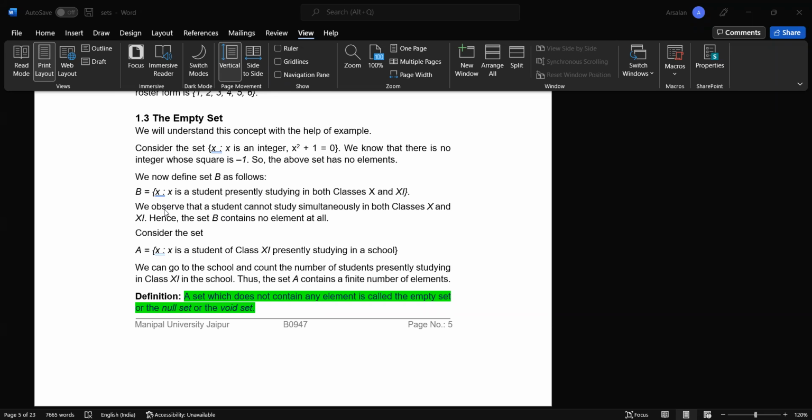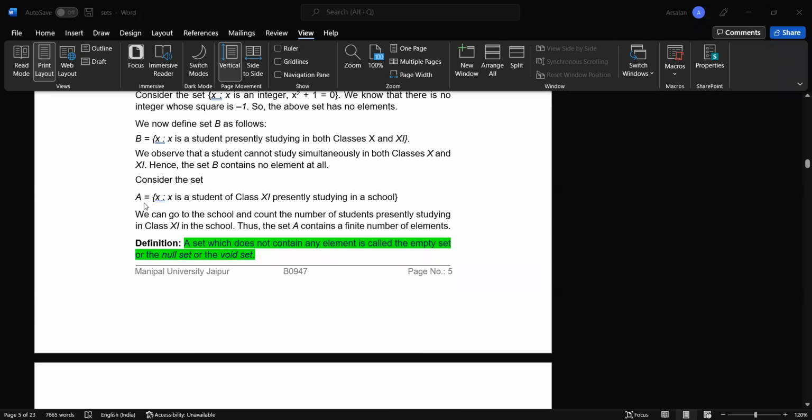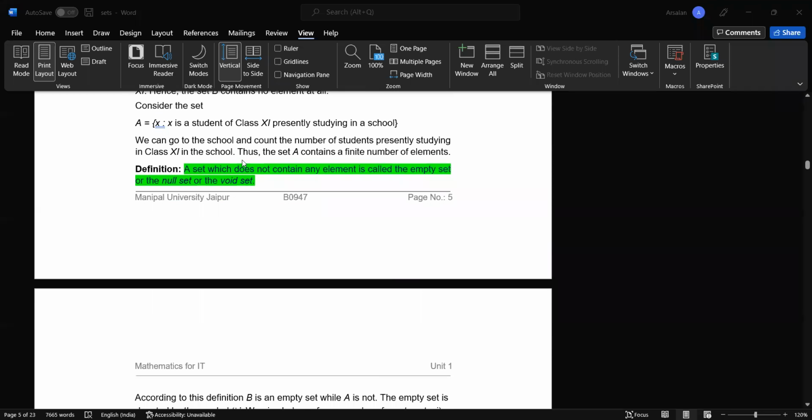Now we observe that a student cannot study simultaneously in both classes 10 and 11. Hence the set B contains no element at all. Consider the set A, which is equal to x such that x is a student of class 11 presently studying in a school. We can go to the school and count the number of students presently studying in class 11. Thus, the set A contains a finite number of elements. So this particular set gives a result, so it is not an empty set or null set.